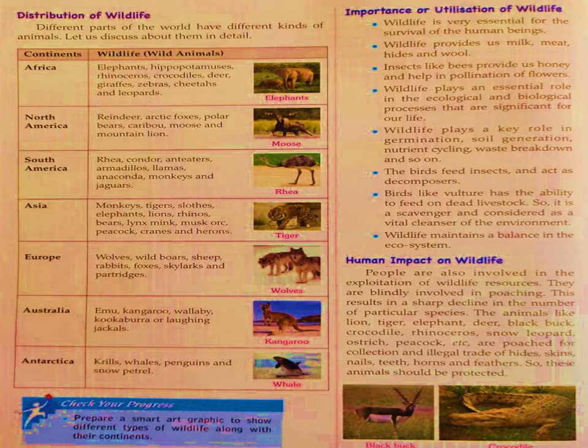When you go to Europe, you will find wolves, wild boars, sheep, rabbit, foxes, skylark and partridges. When you go to Australia, you will find emu, kangaroo, wallaby, kookaburra or laughing jackals. Then when you go to Antarctica, you will find krills, whales, penguins and snow petrels.